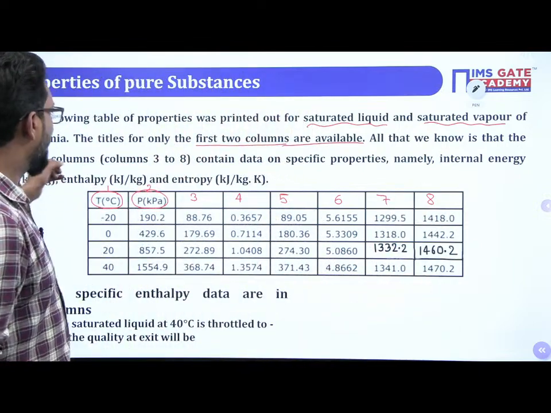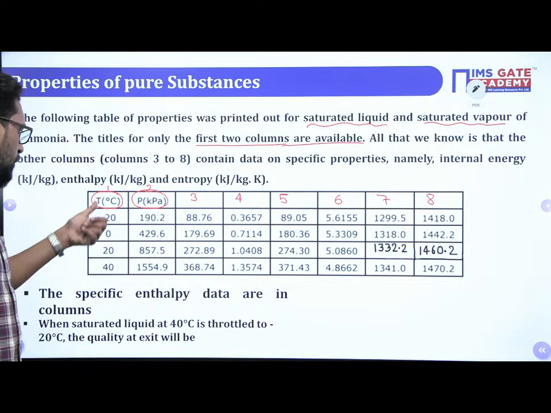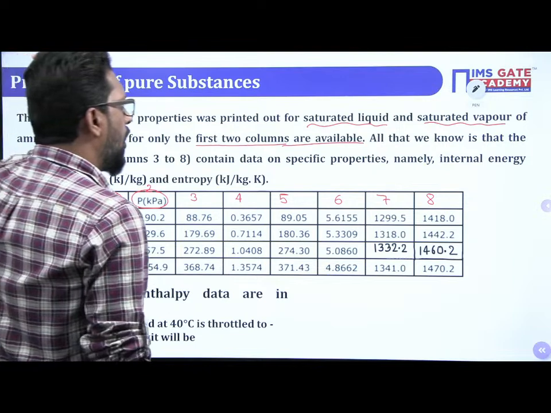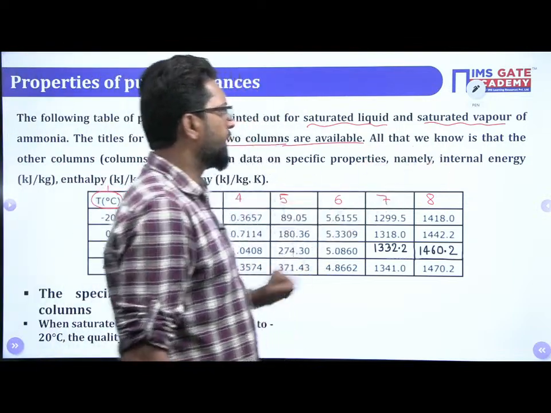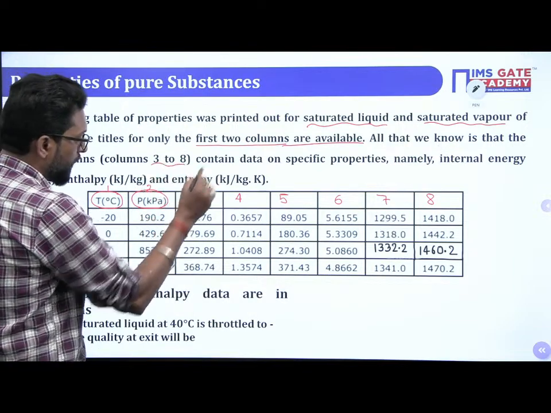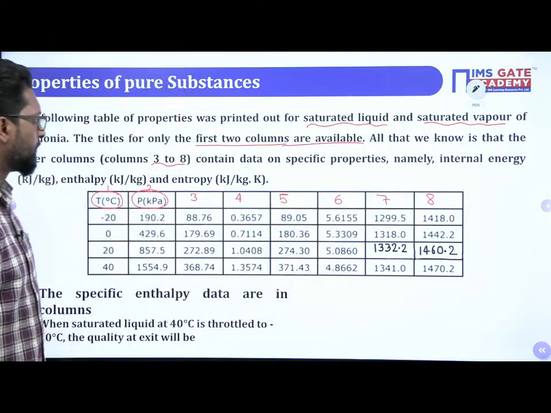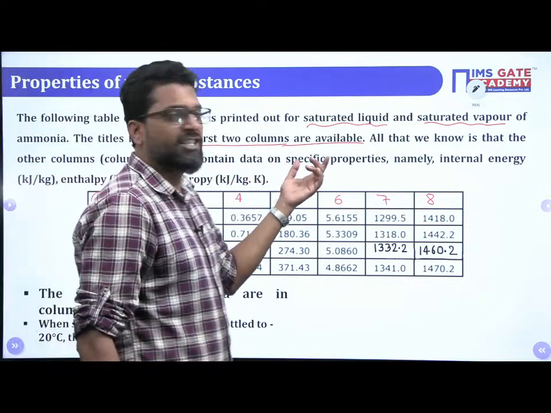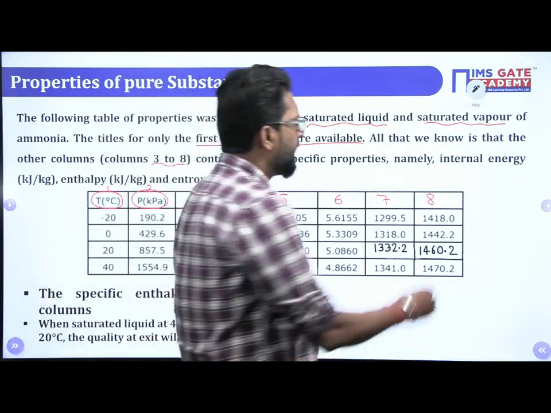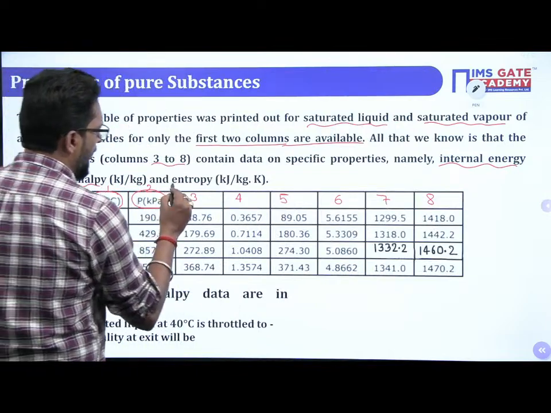In the 8 columns, the first 2 columns, 1 and 2, you know that. What is 1? The temperature range. What is the 2? The pressure range. All that we know is that the other columns, 3 to 8, so 3, 4, 5, 6, 7, 8, there are 6 columns, contain data on a specific property. The property which is divided by the mass, namely internal energy. That means it may be internal energy, enthalpy, and entropy.